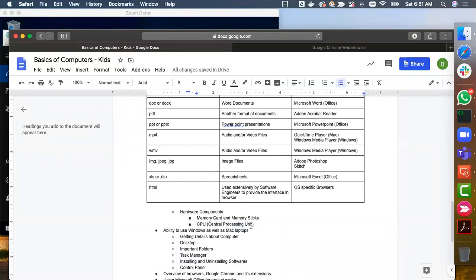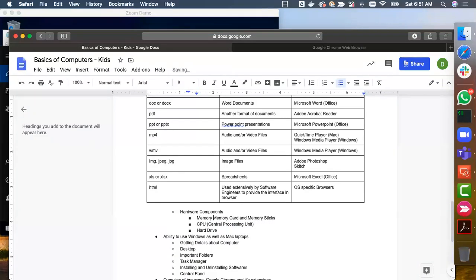Memory, CPU, and another thing is hard drive. It is also called storage. So the actual layman terms that can be used here are nothing but memory, processing, and then storage. These are the layman terms, and these are the more technical terms: memory card and memory sticks, CPU, and hard drive.